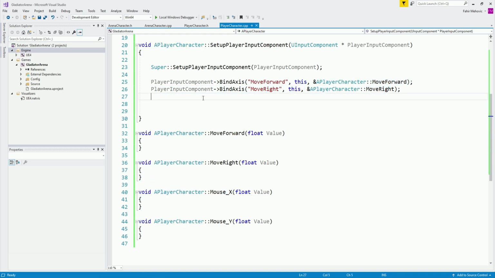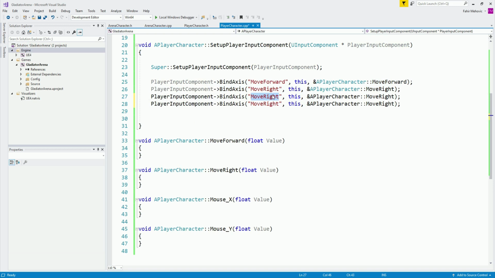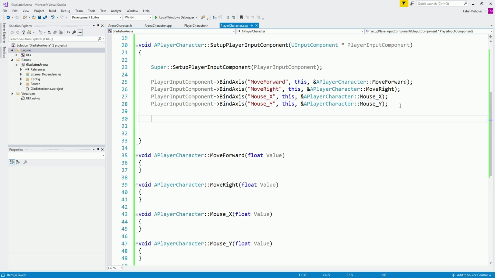So before we do that, I'm simply going to bind the rest of this. So I'm going to go back over here and copy this and paste it 2 times, because this over here is going to be our mouse X, and we are going to bind it over here with the mouse X, and over here bind axes, and here it's going to be mouse underscore Y, and we are going to bind it with the mouse Y. And the last thing left for us to do is to bind the attack. So here we're going to say attack, but that will come later on. Don't worry about that. When we add the attack, we'll come back to it. So now let's move forward.